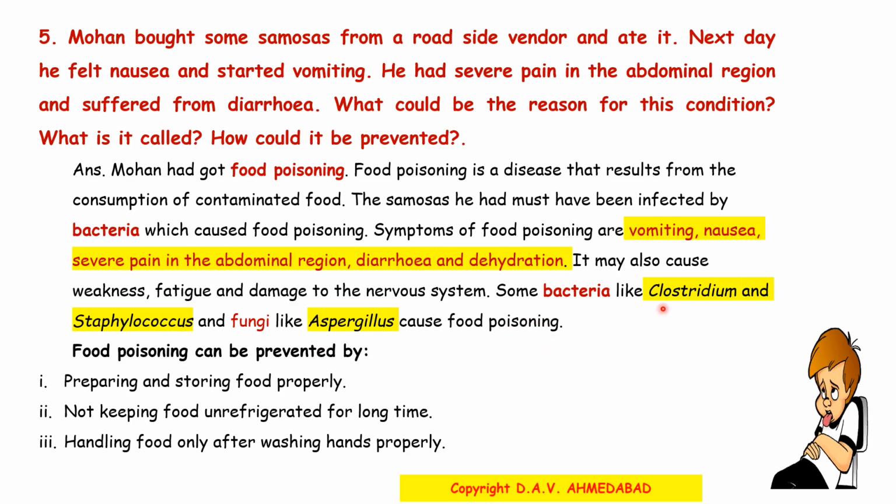Now students, please learn the spelling of Clostridium, Staphylococcus and Aspergillus. It is very important. Food poisoning can be prevented by preparing and storing food properly, not keeping food unrefrigerated for a long time, and handling food only after washing hands properly.